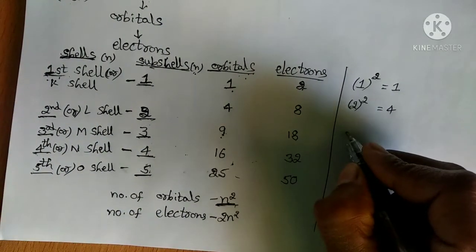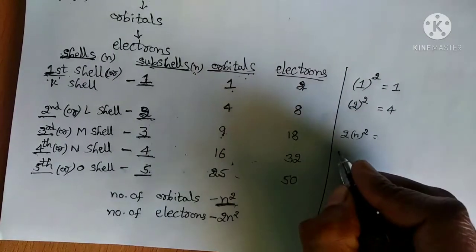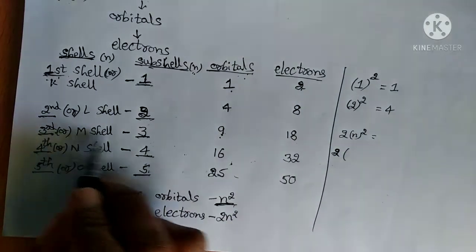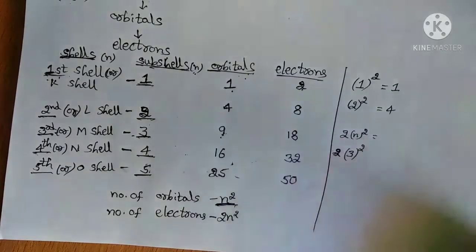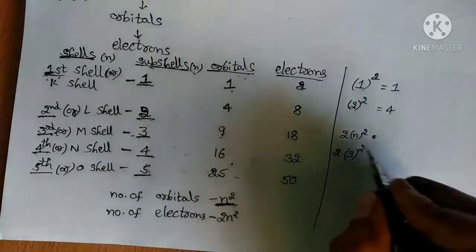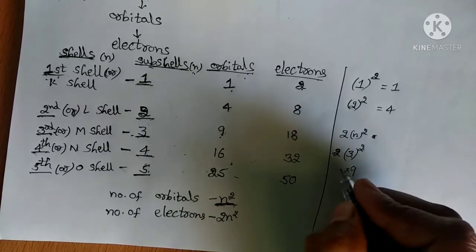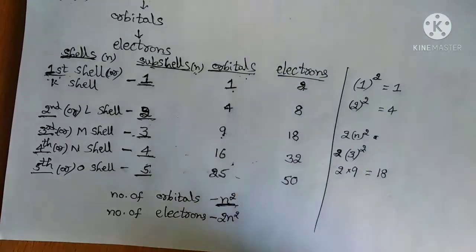In detail, by using the formula you can do it like this also. 2n square, right? For example, in the third shell you would like to calculate. So 3 square is 9, into 2 before it. 2 nines are 18, right?